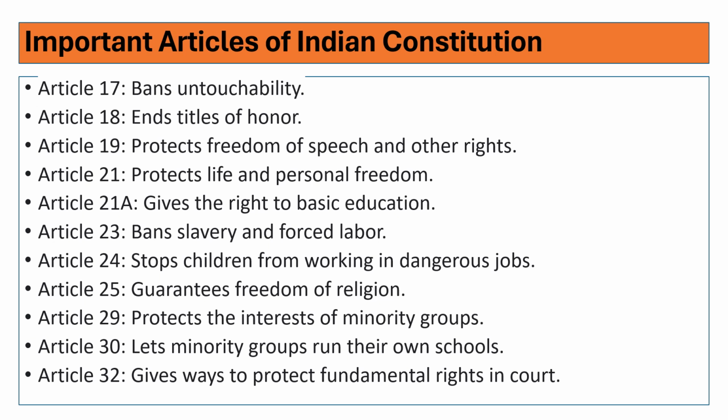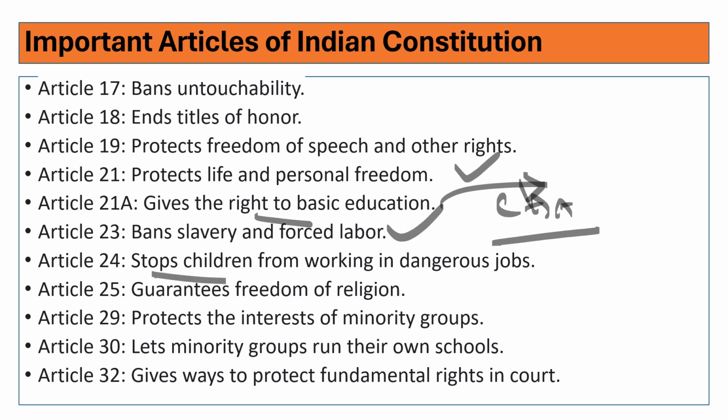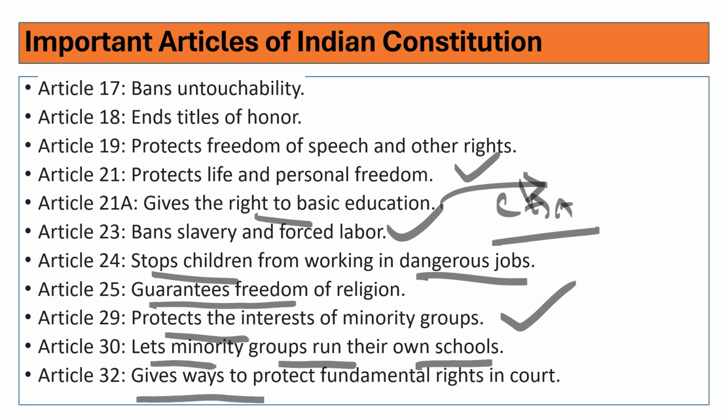Article 19, you can use in answer writing also several times. Article 21, right to life, protects life and personal freedom. Article 21A, this was guaranteed through a Constitutional Amendment Act, and it is the right to education. Article 23 bans slavery and forced labor, right? Article 24 bans children from working in dangerous jobs. Article 25 guarantees freedom of religion. Article 29 protects the interest of minority groups. Article 30 lets minority groups run their own schools.